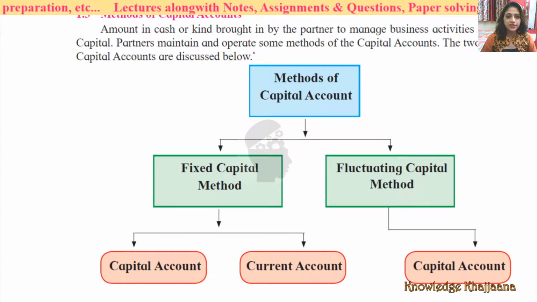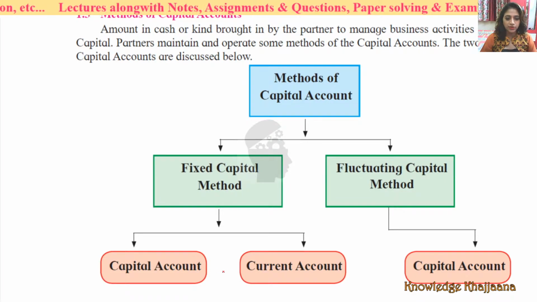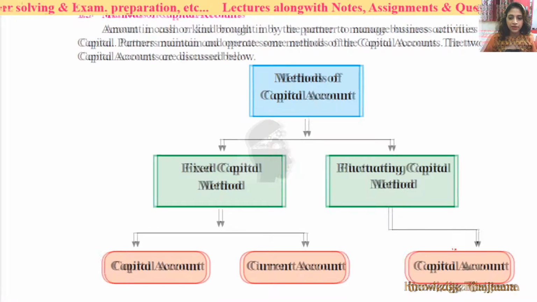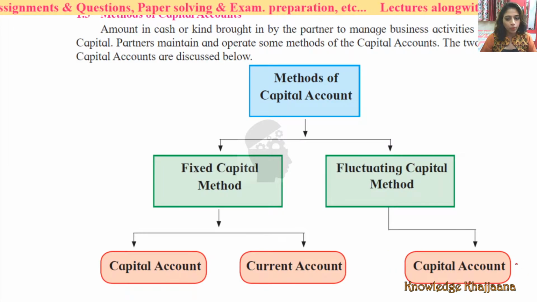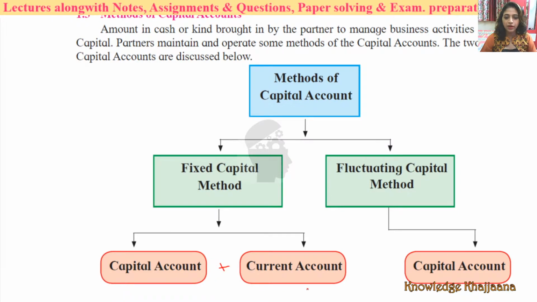What we learnt in the last lecture? Methods of capital account. The capital accounts of partners are maintained in 2 ways, either by the fixed capital method or by the fluctuating capital method. In the fixed capital method, we have to prepare 2 accounts, that is capital account and current account. But as per the fluctuating capital method, we have to prepare only one capital account, that is the partner's capital account, a comprehensive capital account, in which the entries of the partner's capital account and partner's current account will be incorporated.